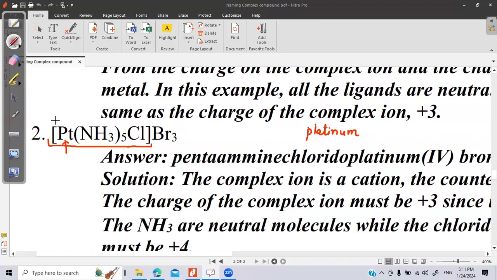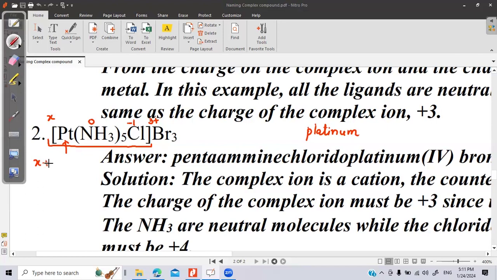Second step is the oxidation state of platinum. Amine is 0, chlorine is -1. Because there are 3 bromide ions, definitely this complex will be having positive 3 charge. That is why 3 bromide ions are attached with this positive 3 charge. So what will be the oxidation state of platinum? Let's calculate.